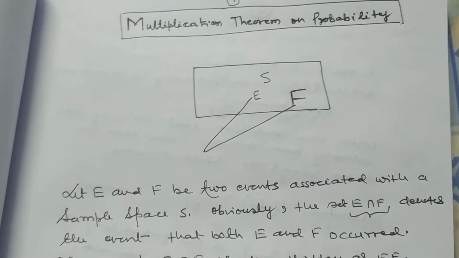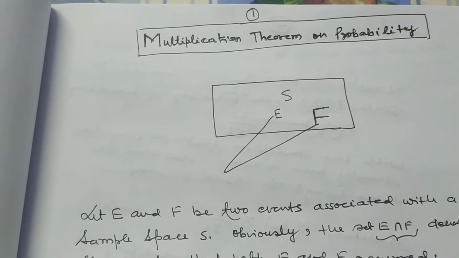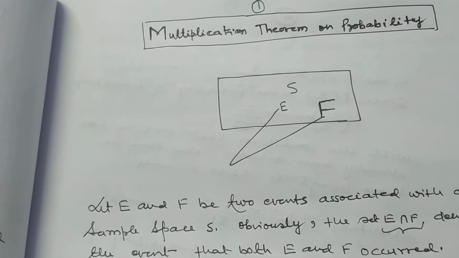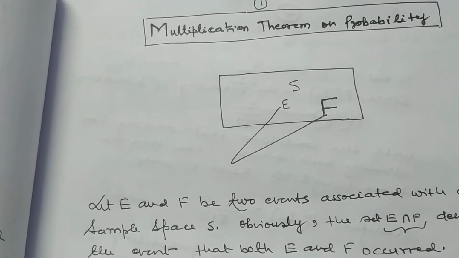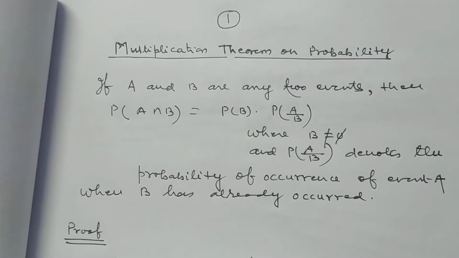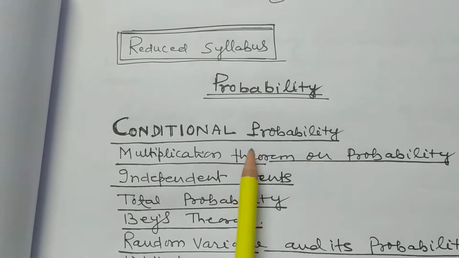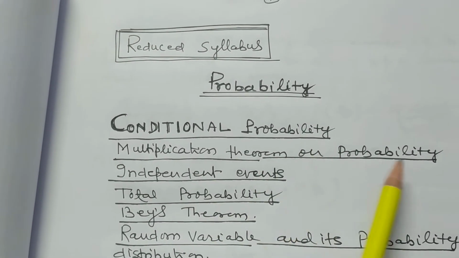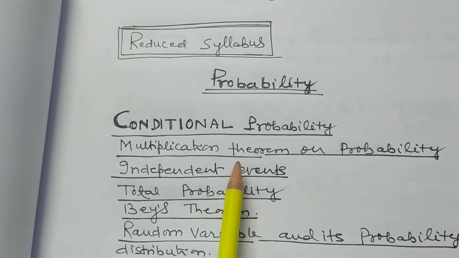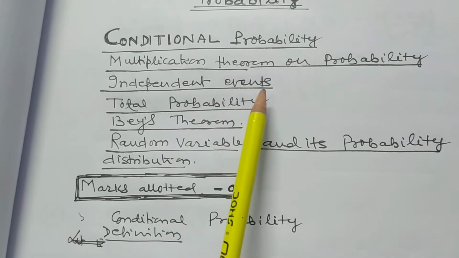My dear students, today I want to discuss the most important elements of probability, the multiplication theorem on probability. In the reduced syllabus, you have to study conditional probability, multiplication theorem on probability, and independent events. So today I want to discuss the multiplication theorem on probability and also independent events.